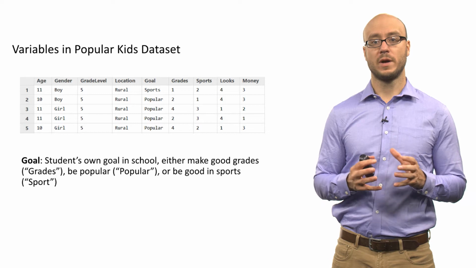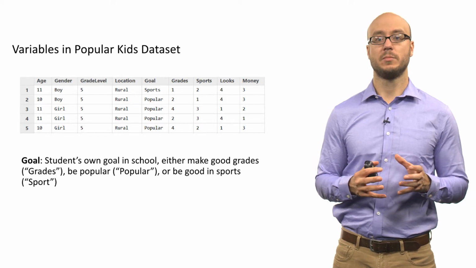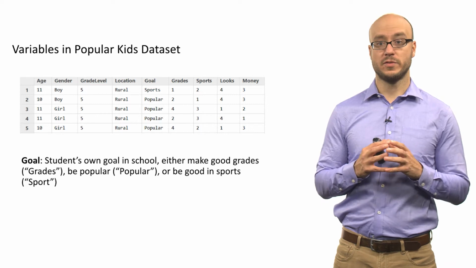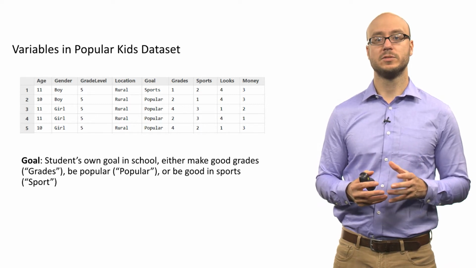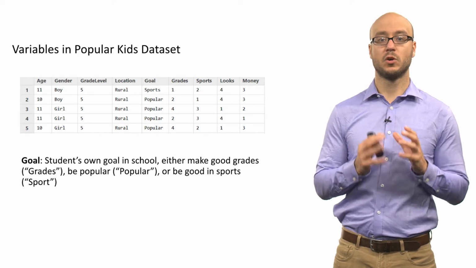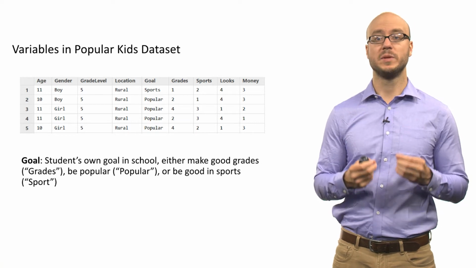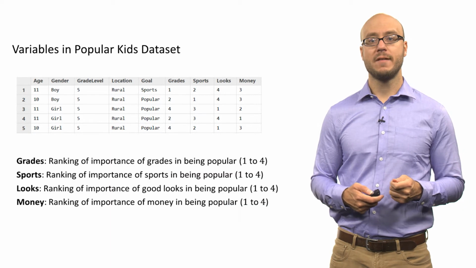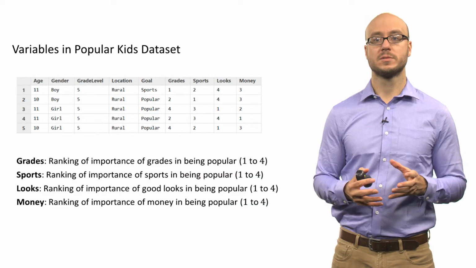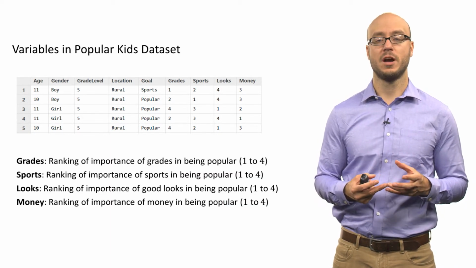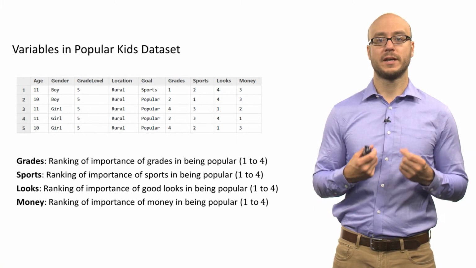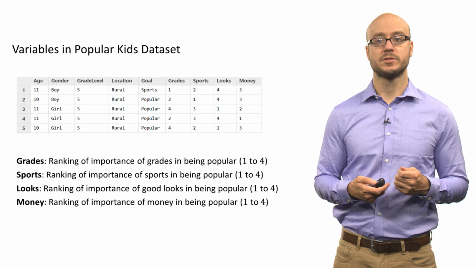The other variables we have include goal. So this is that first question that we just talked about. That has to do with the student's own goal in school. And the variable is coded such that the student is either going to have a goal of having good grades, of being popular, or being good at sports. And then we have these 4 other variables that encode the information about this ranking question, about what popularity consists of among elementary school students.